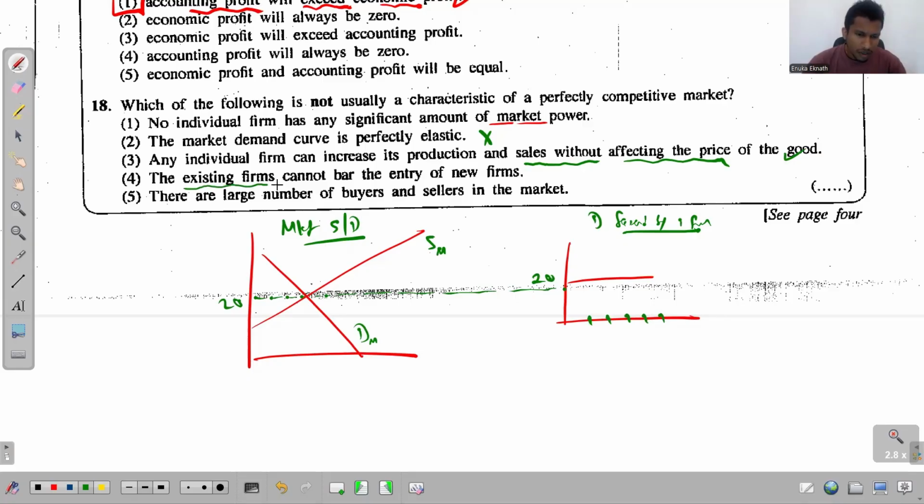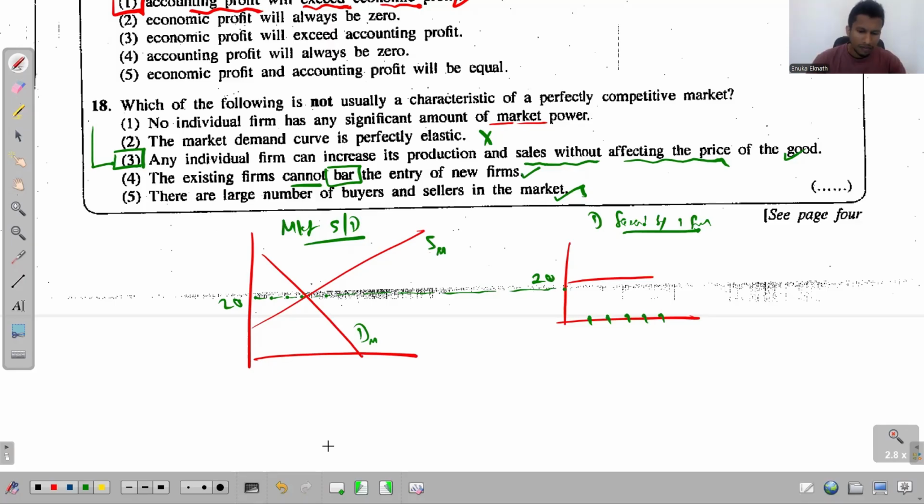Fourth one, the existing firms cannot bar the entry of new firms. See, the existing firms cannot restrict the entry of new firms, because there are no barriers to entry and no barriers to exit. That is a characteristic of the perfectly competitive market structure. Fifth one, there are a large number of buyers and sellers in the market. Yes, that is true. Then the one which doesn't show a characteristic of perfect competition is this third one.